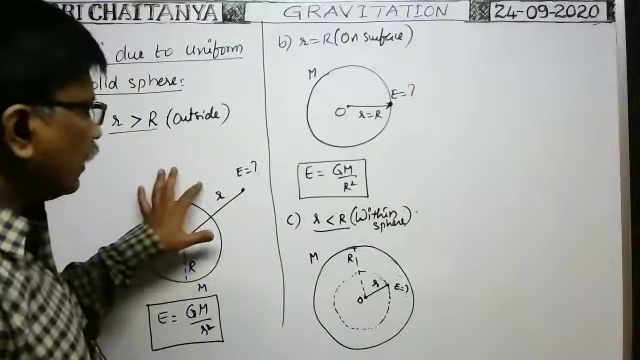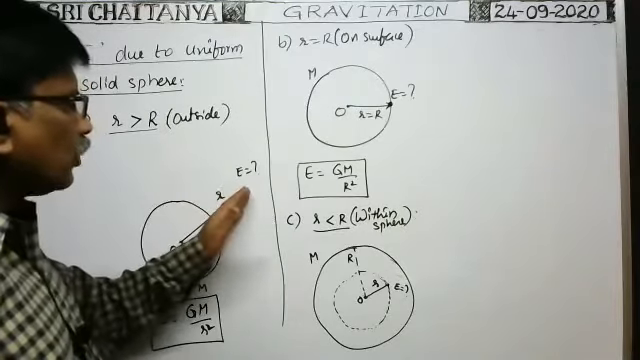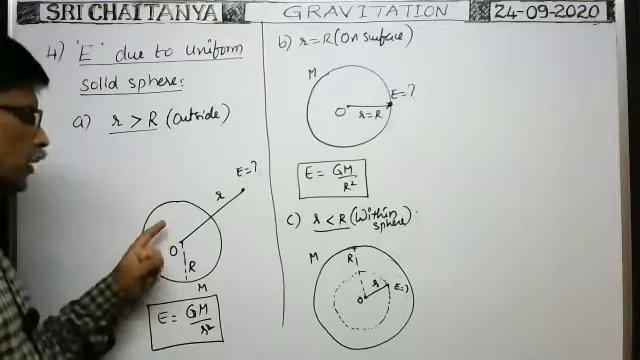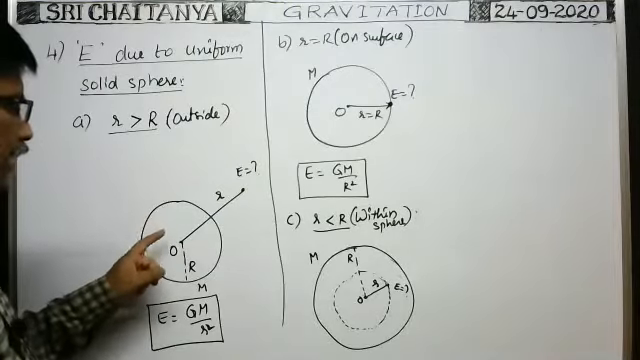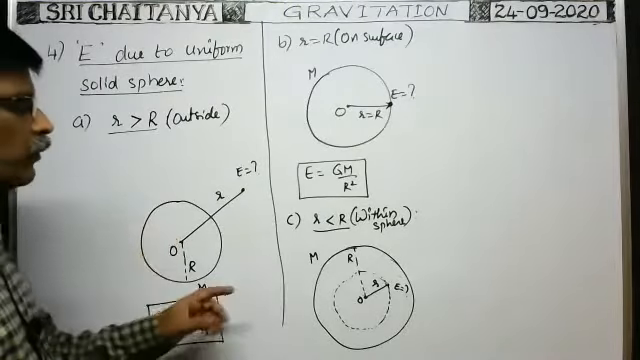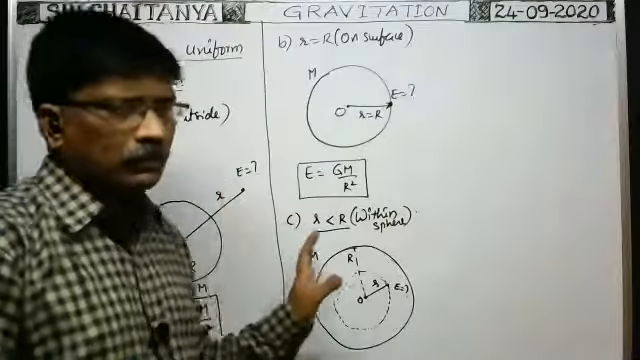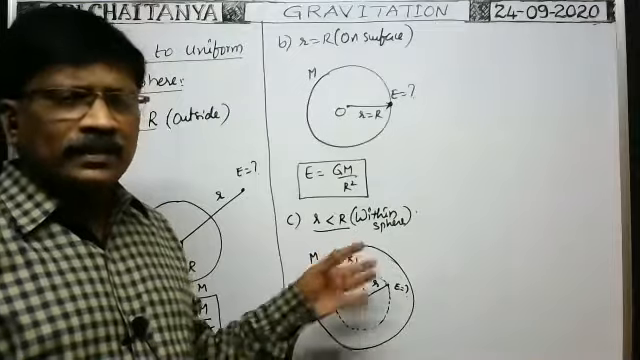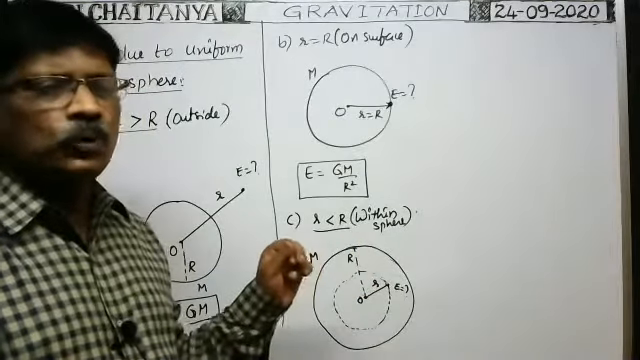According to Shell first theorem, if the point where intensity is to be determined lies outside the solid sphere, then the total mass of the solid sphere can be imagined as a point mass at its center. That is the Shell first theorem. Next, according to Shell, these are the two laws.